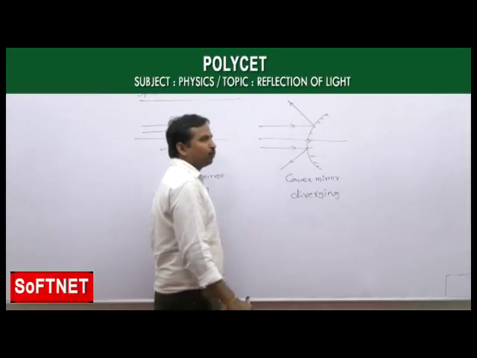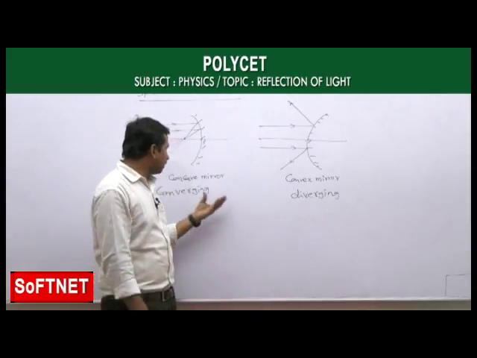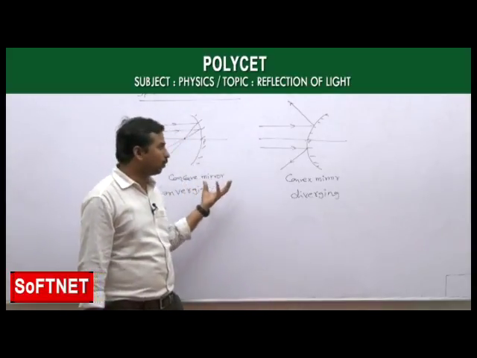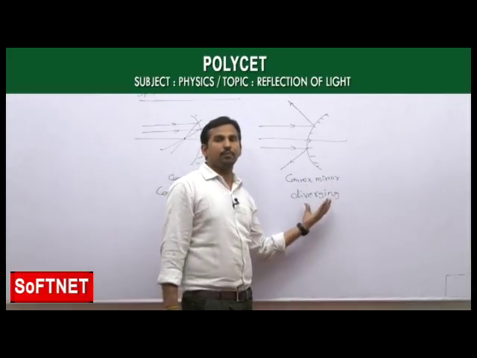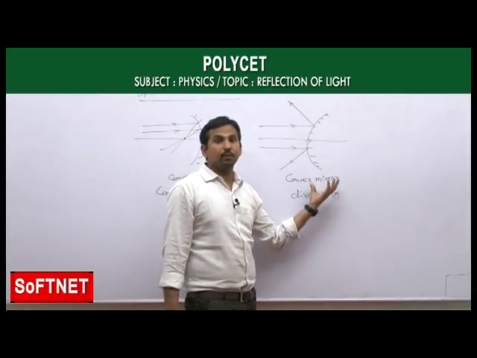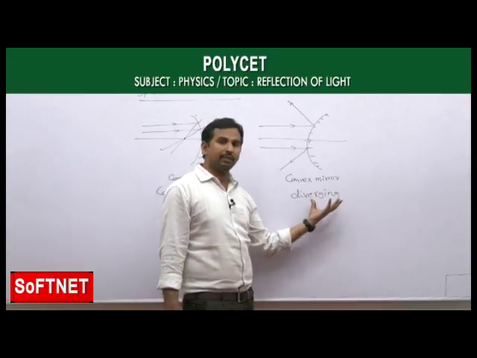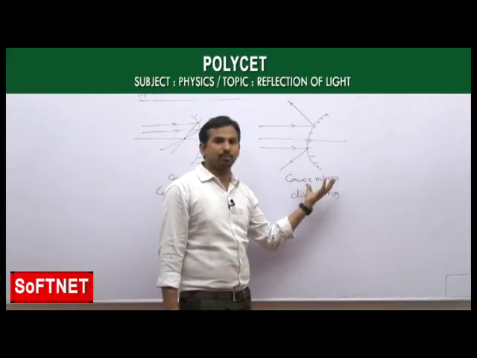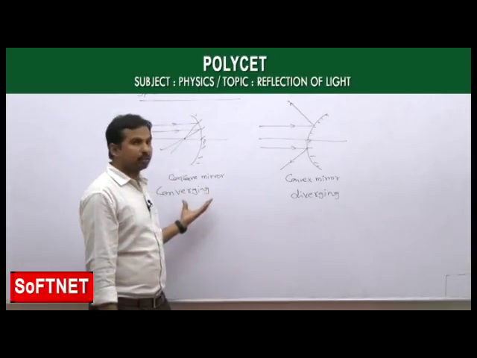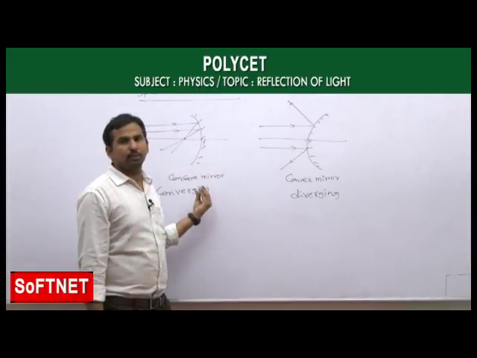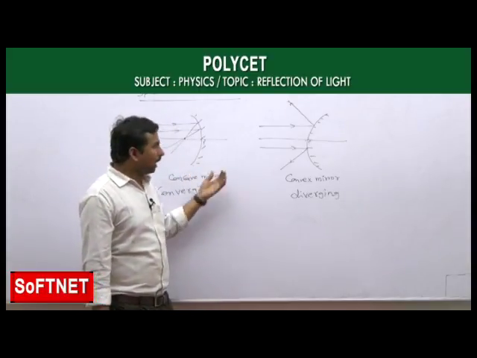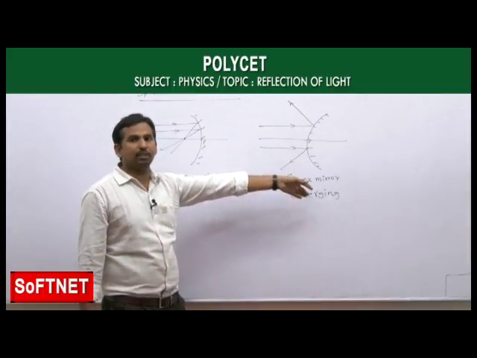So whenever we want to focus the light rays to a point, we always prefer a concave mirror, whereas if we want to diverge the light rays, we prefer a convex mirror. We use that even in the case of a torchlight, the same thing: if we want to diverge the light rays, we prefer the convex mirror, and in the case of the concave mirror, we use a converging beam. As the convex mirror has a diverging nature.